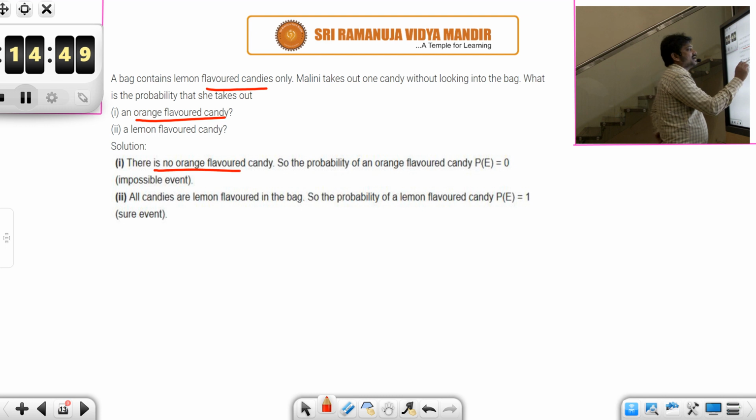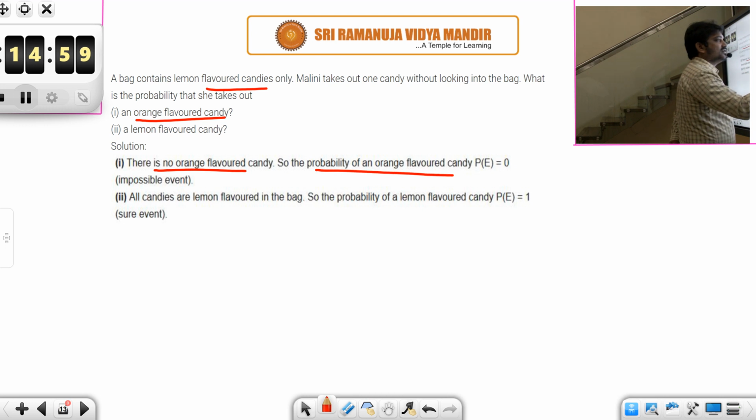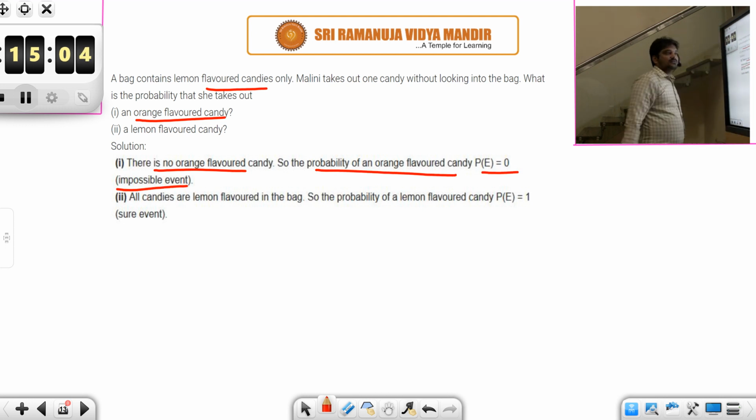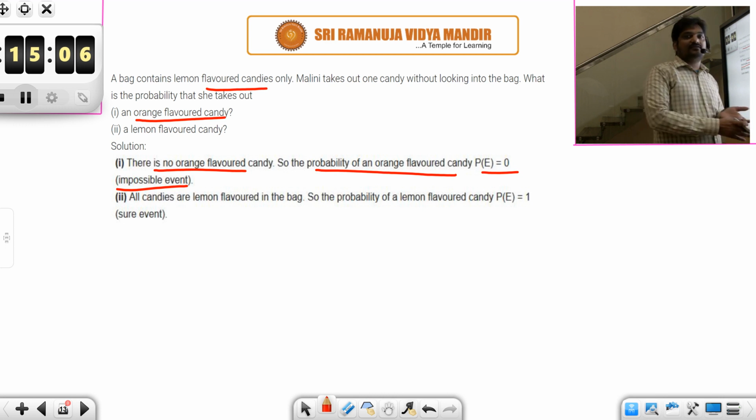Since there is no orange flavored candy, there is no chance of getting one, so the favorable outcomes are 0. So the probability of an orange flavored candy is 0. This is an impossible event because the bag is full of lemon flavored candies, and how can you get orange flavored?